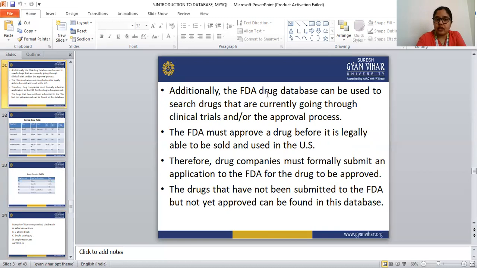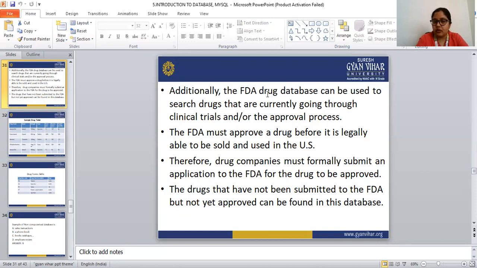Additionally, the FDA drug database can be used to search drugs that are currently going through a clinical trial or the approval process. The FDA must approve a drug before it is legally able to be sold and used in the US.